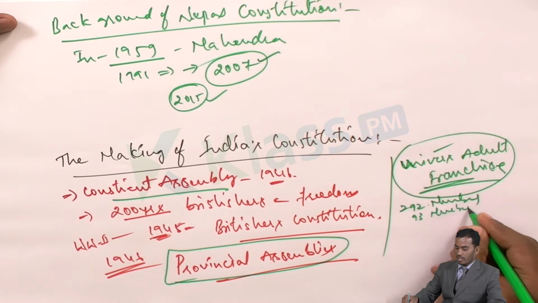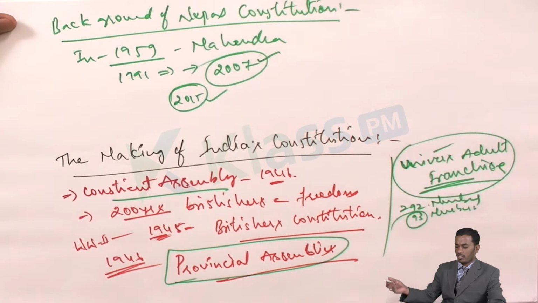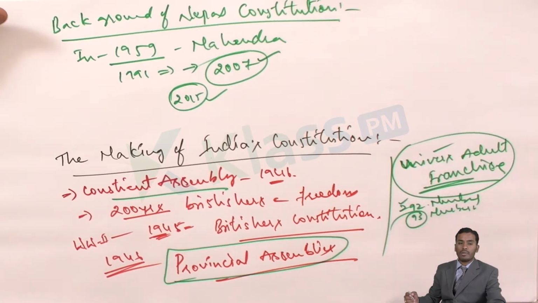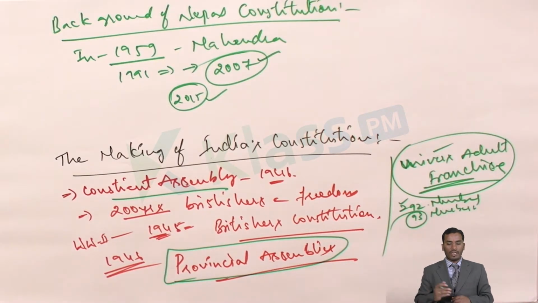Princely states means the people who belong to royal families, like kings, and British India means the other provinces. From those they participated and were elected.